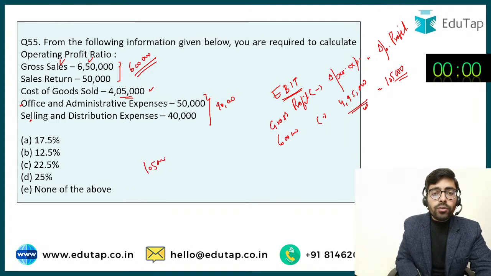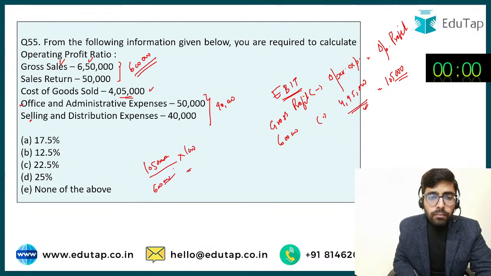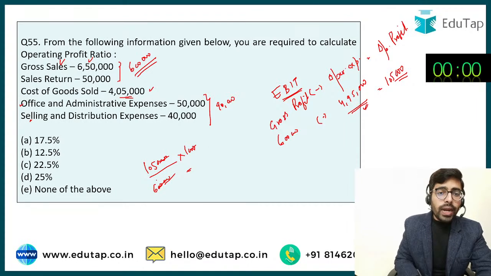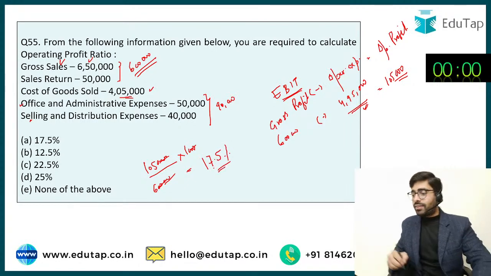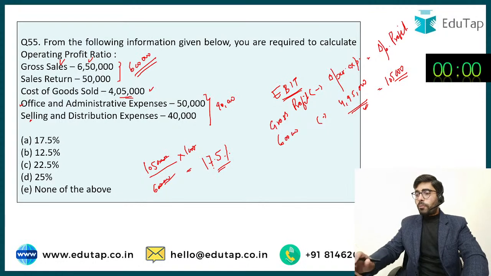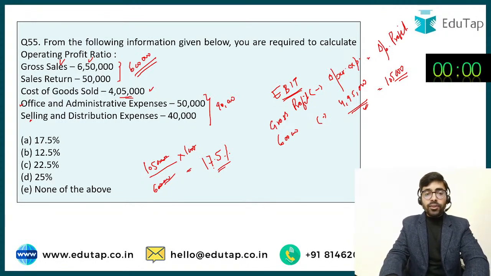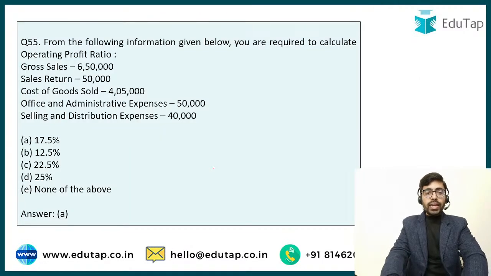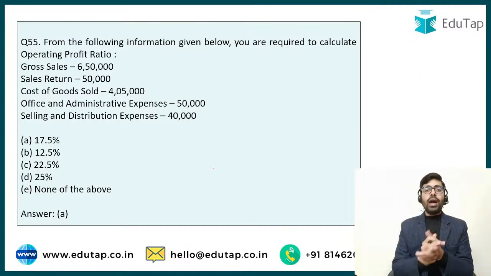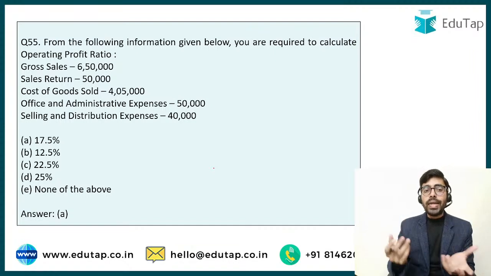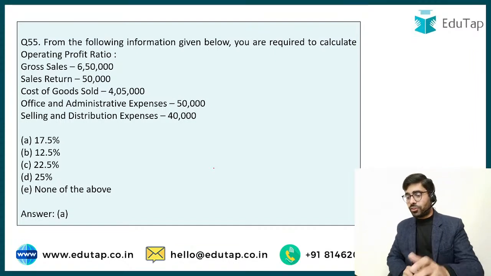तो 1,05,000 को मुझे करना पड़ेगा डिवाइड बाय 6 लाख इनटू 100. तो यहाँ पे आपकी मैथ्स की प्रैक्टिस भी हो रही है. So this is going to be 105 divided by 6. So 6 ones are 6, 6 sevens are 42, 17.5% this is going to be. So answer has to be option number A. So option number A जिन्होंने answer दिया, they are perfectly fine. You can pat your backs. This is perfectly fine. So this is the speed that you have to maintain in the examination. This is the momentum that we have to maintain till the examination.